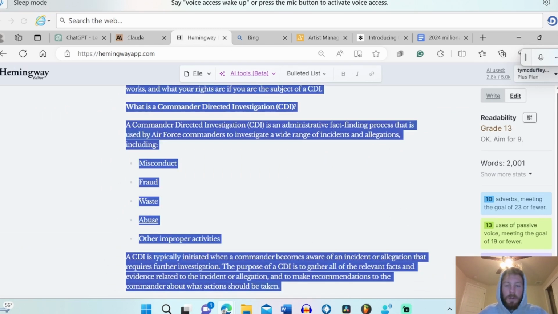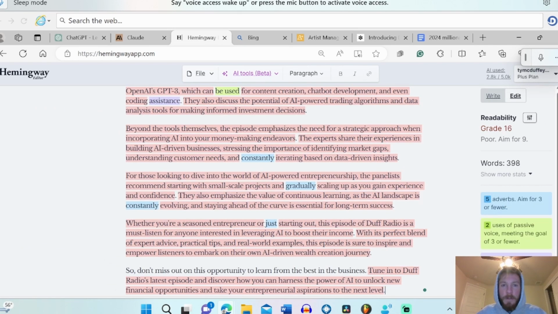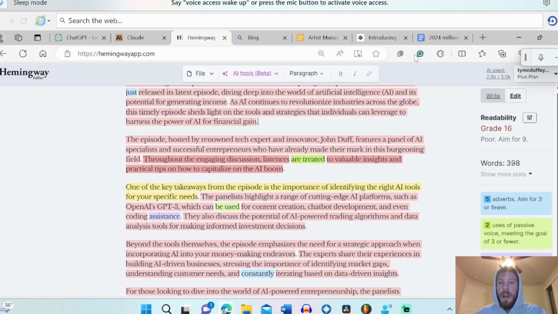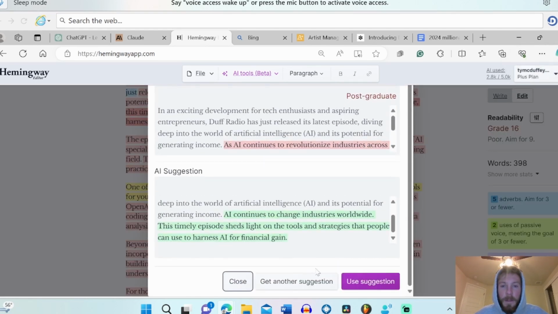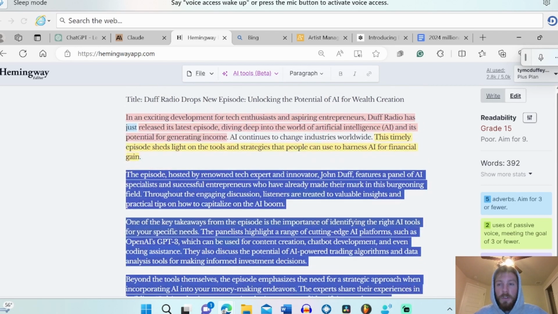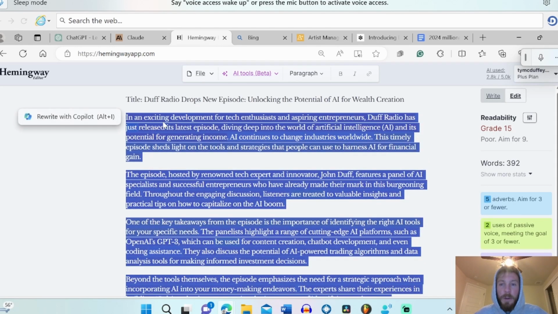So I go over to a tool called Hemingway. I have the Grammarly browser installed so I can catch any mistakes. Hemingway is useful for getting the reading level of my text down to where I want it to be. In my use cases, that's usually about 8th or ninth grade reading level. Hemingway also has these AI tools to shorten sentences. So I can click right here, fix it for me, and it'll lower the grade level of my writing.